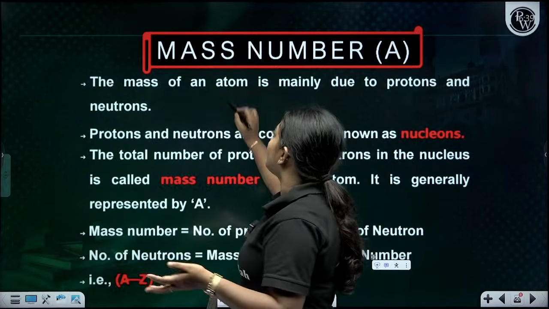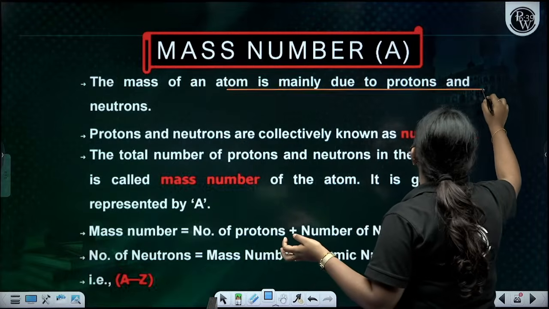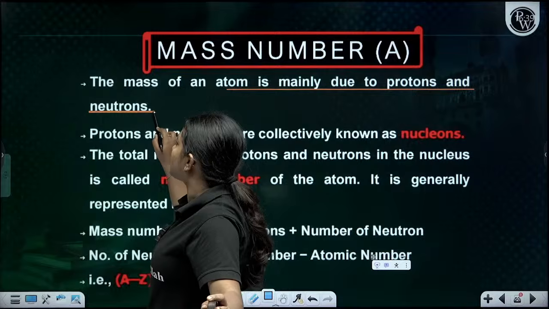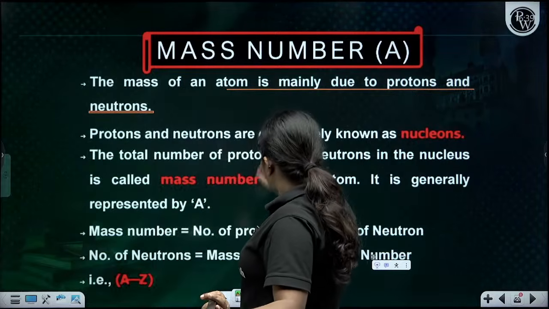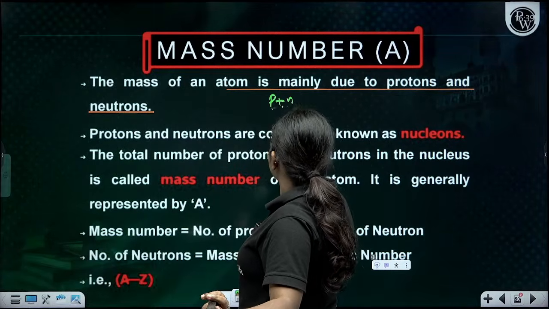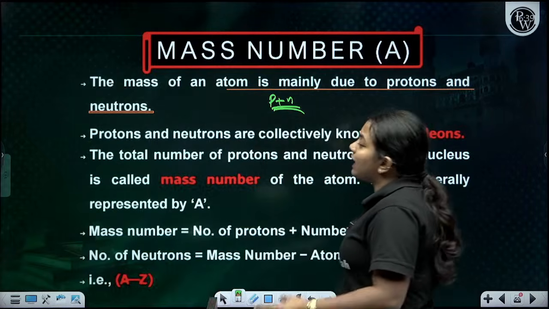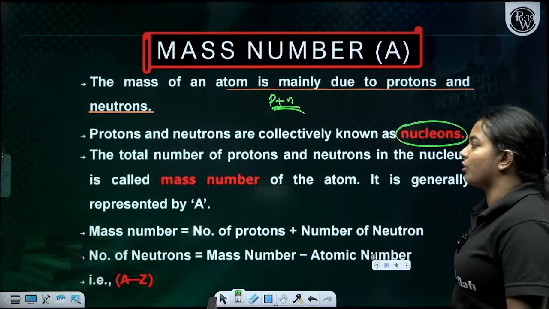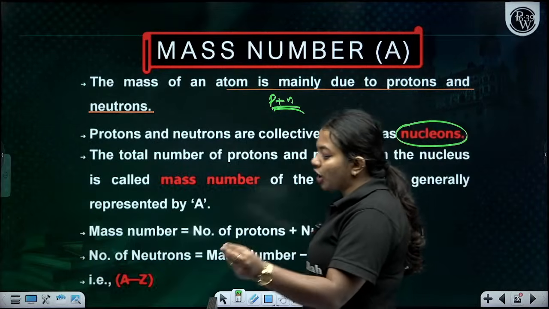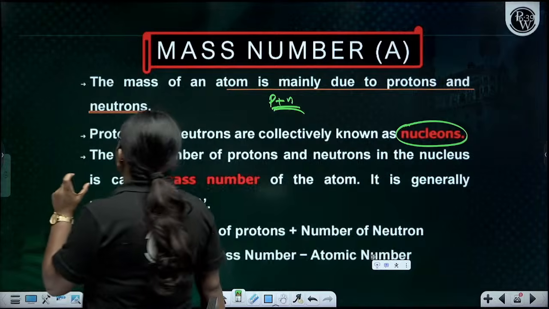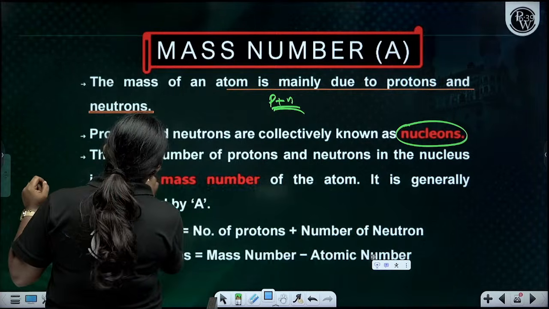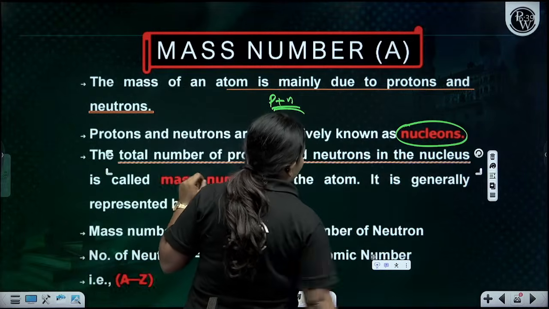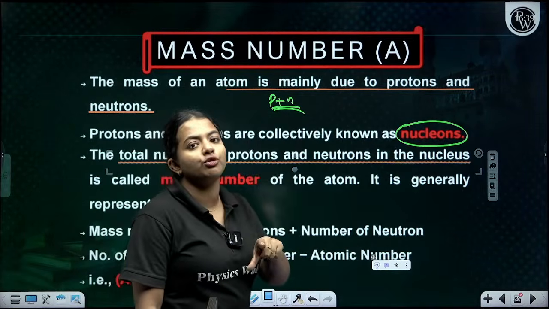The mass number of an atom is mainly due to the protons and the neutrons. I told you the nucleus consists of protons plus neutrons, right? They are collectively called the nucleons. So we can say it is the total number of protons and neutrons in the nucleus. How many protons are there? How many neutrons are there?